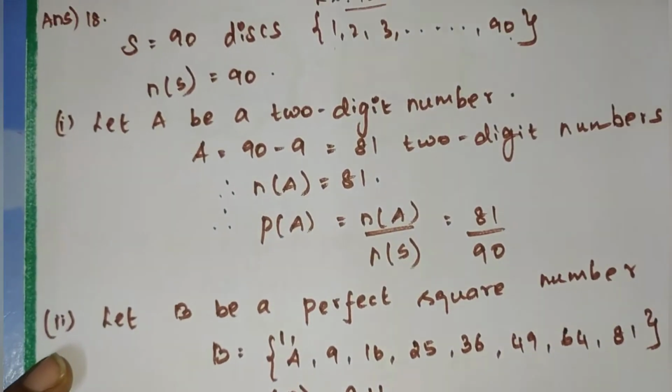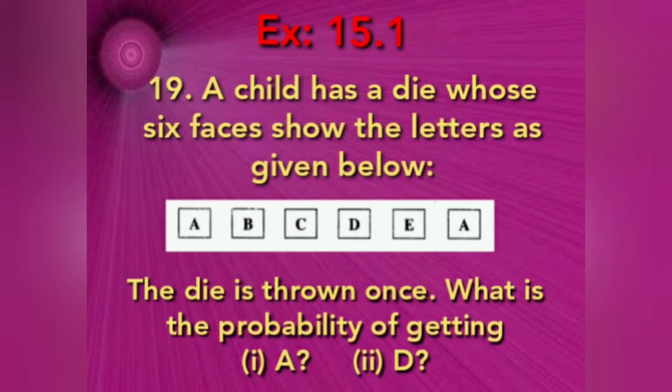Thank you. Next, 19th problem. A child has a die whose 6 faces show the letters as given below: A, B, C, D, E, again A. So the die is thrown once. What is the probability of getting A and what is the probability of getting D?